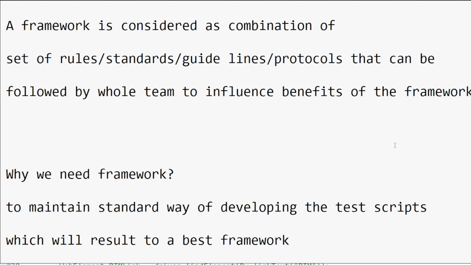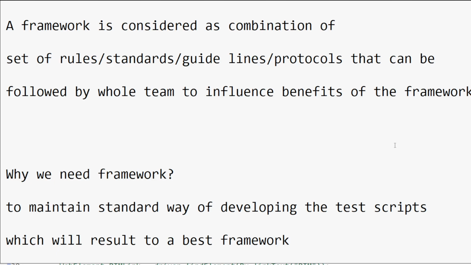We need to follow standards to write best code, without any hard coded values, and we can also reduce the number of lines. If you are writing some logic, there are standards which need to be followed. So in those cases we must and should follow this framework.